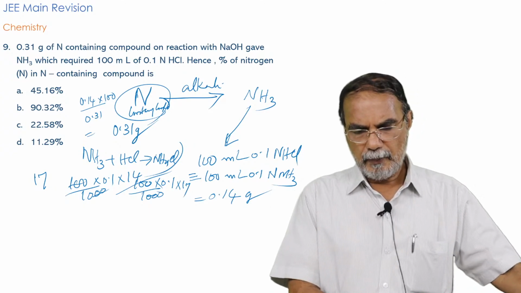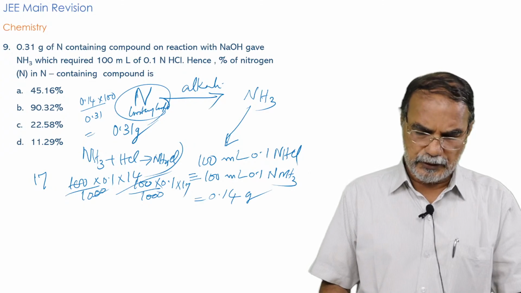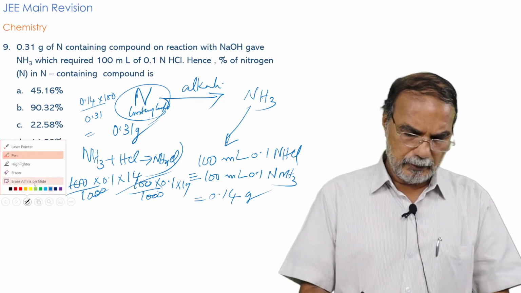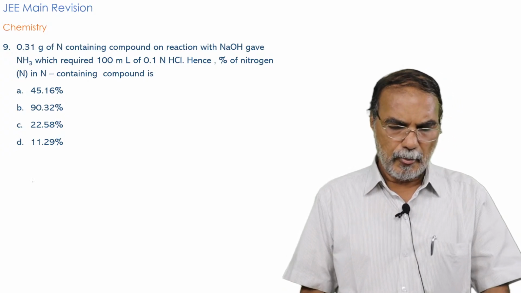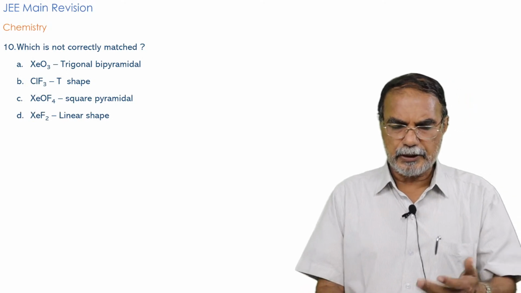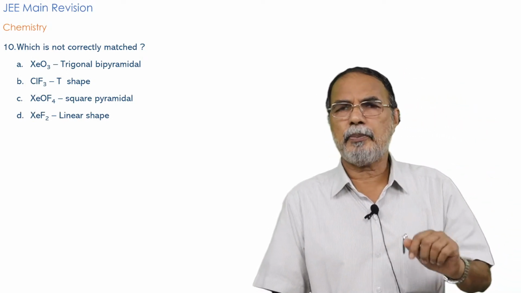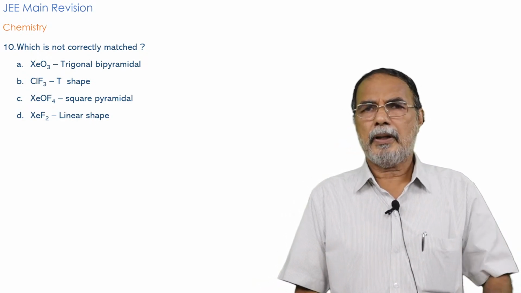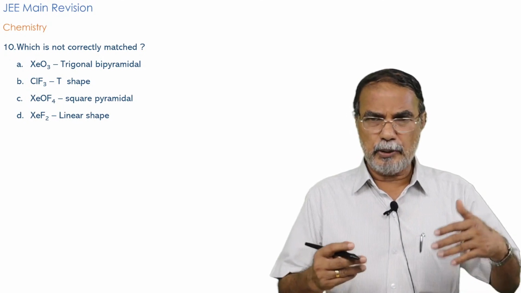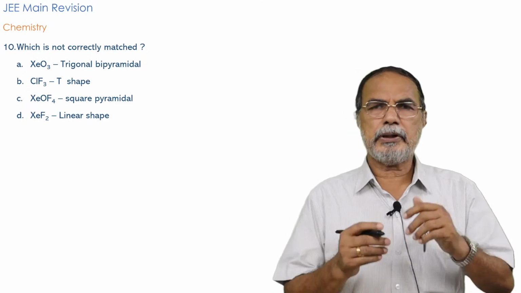Do you follow? So that's problem number 9. Question number 9, that again is a numerical calculation based on the acid-base reaction between ammonia and HCl. Reminded of the Kjeldahl's method. Kjeldahl's method is very important. In many question papers, you find questions relating to the Kjeldahl method. Need not be direct as such, but some part of it may be there as you see in this particular problem.